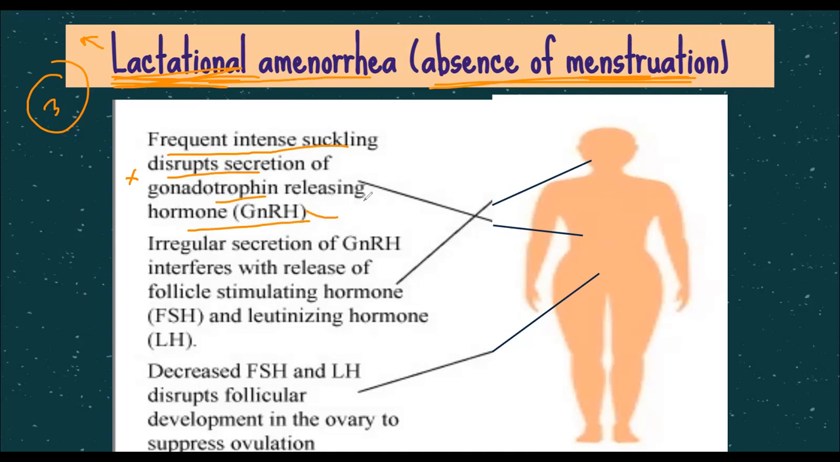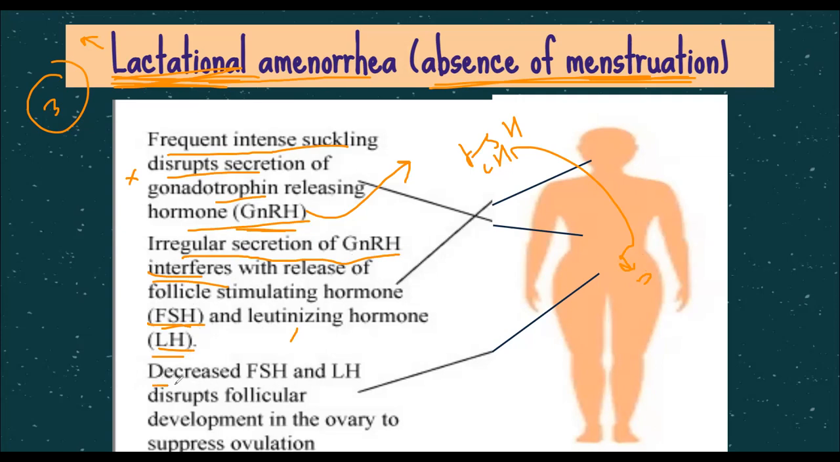And we remember gonadotropin releasing hormone causes FSH and LH to release, and FSH and LH cause the ovaries to start developing eggs, and then if the eggs start developing, they can be released and the egg is there in the female body. So because the GnRH is not released properly, FSH and LH are also not released properly. It interferes with the release of follicle stimulating hormone and luteinizing hormone.